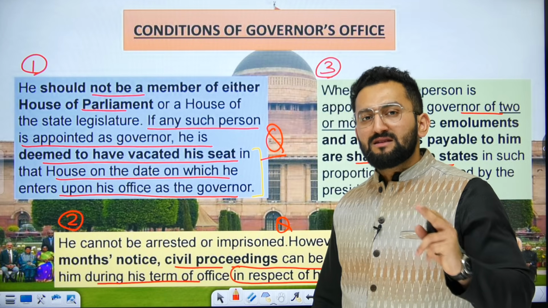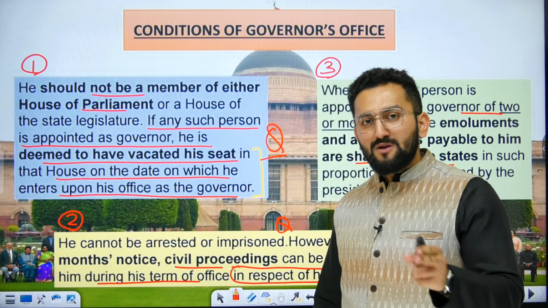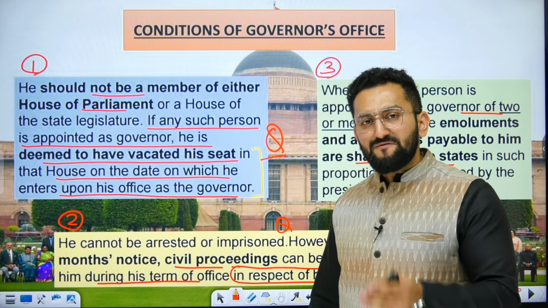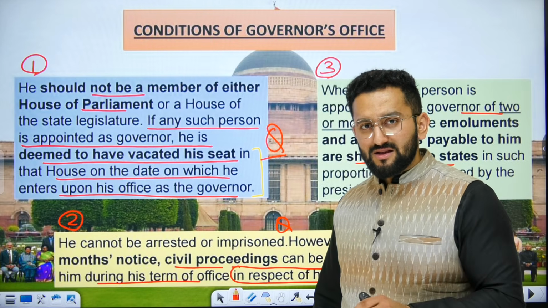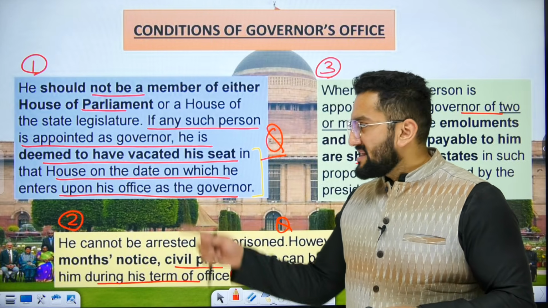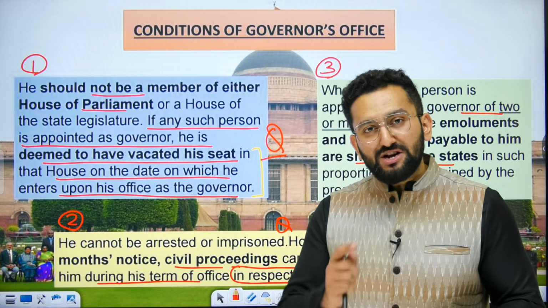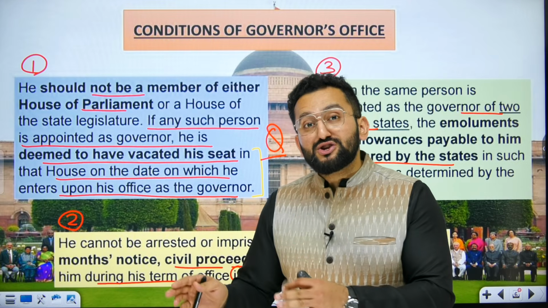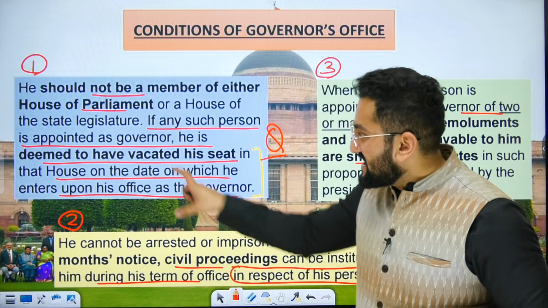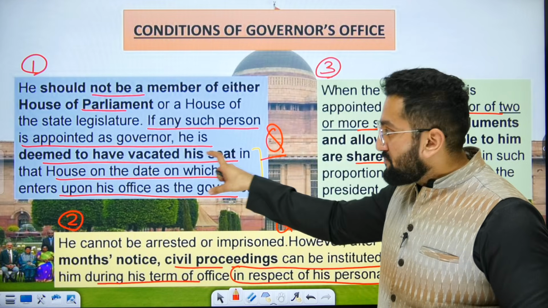A person can be recommended for the appointment of governor, even if that person is a member of Parliament or state legislature. But the moment that person is appointed as governor, he or she will cease to hold the position of MP or MLA. And that is what is mentioned here.